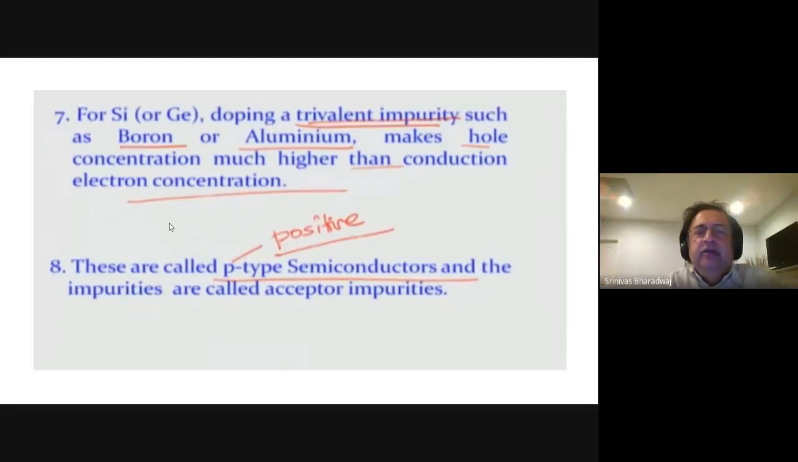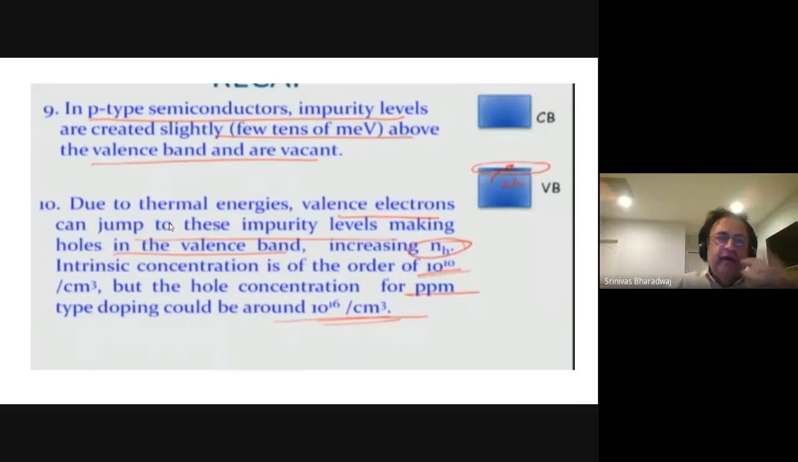For silicon, doping a trivalent impurity such as boron makes the hole concentration much higher than the conduction electron concentration. These are called P-type semiconductors. Impurities are acceptors. So you have N-types which are donors and P-types which are acceptors. So now for P-type, the impurity is typically aluminum, and for N-type, the impurity is typically phosphorus. Now the valence electrons can jump to these impurity levels, making holes in the valence band, therefore increasing Nh, which is the number of holes.